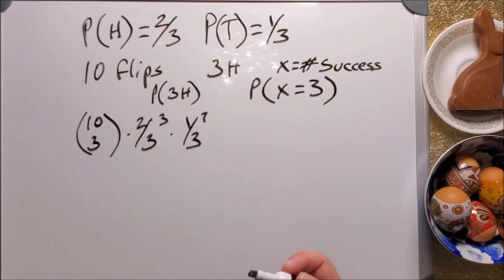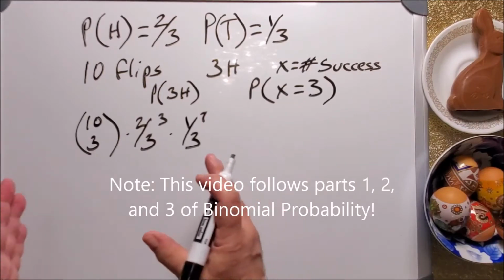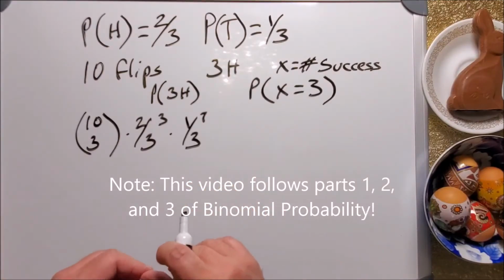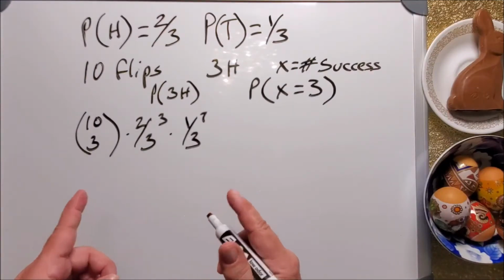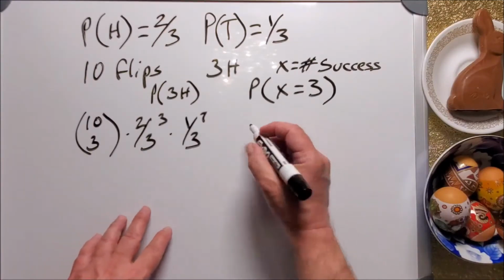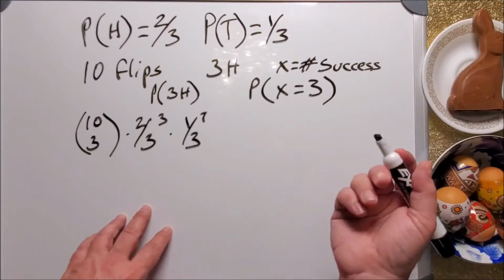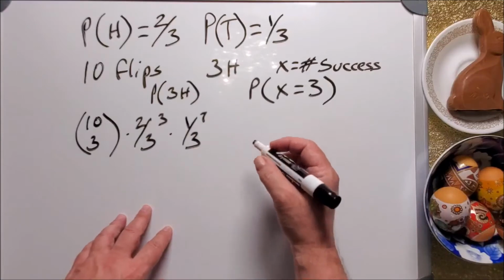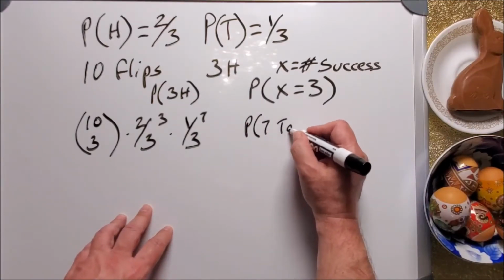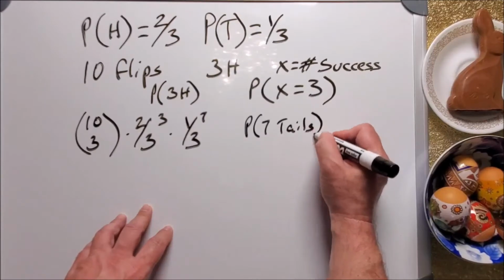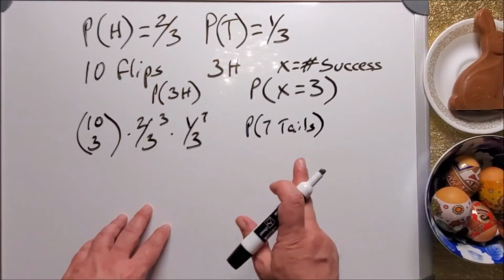Okay, the question I posed at the end of the last video was, how do we rewrite this? How do we reconstruct this? And what is the probability if we redefine our target as tails, as failures? I want to know what's the probability of 7 tails. I could have written failures, but I'm going to write tails this time. I'll show you why in a second. I think you'll see why.